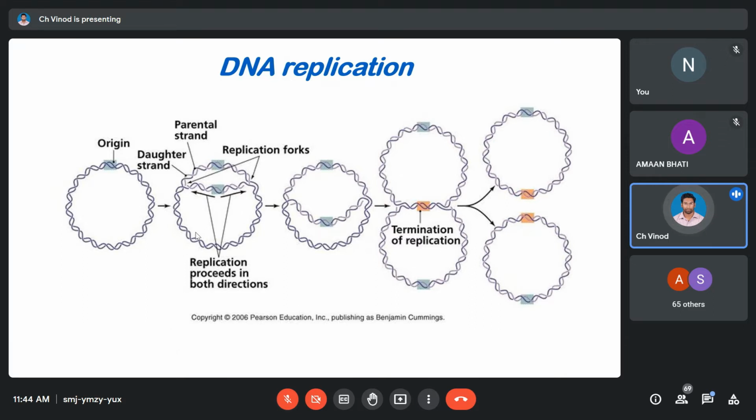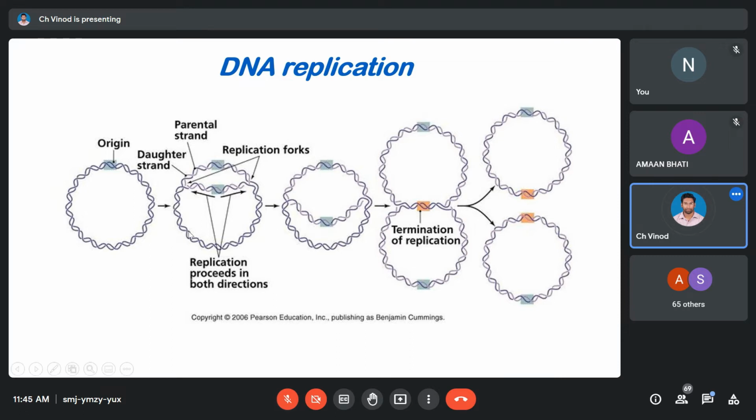If there is only one origin and one termination point, then that is going to be very, very long. Look at the cells in our body. In case of humans, you just take a single cell, it is going to have some billion bases of DNA. Okay, so just replicating this billion bases of DNA is going to take a huge time. Okay, so if you are going to start at different locations simultaneously, and if you speed up the process, then it's going to be faster.